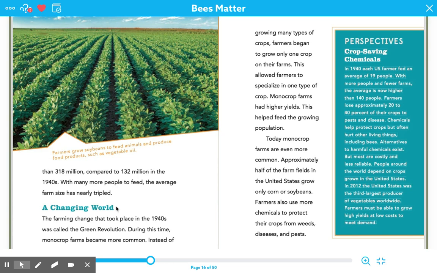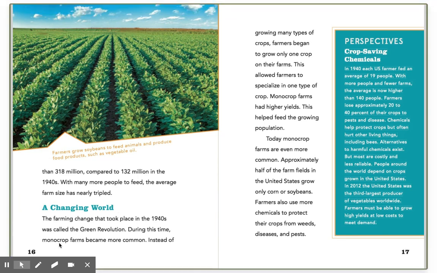During this time, monocrop farms became more common. Let's look at that word monocrop. Do you remember what the prefix mono means? It means one. So monocrop means one crop. Instead of a farm having many different crops, they just had a lot of one crop.